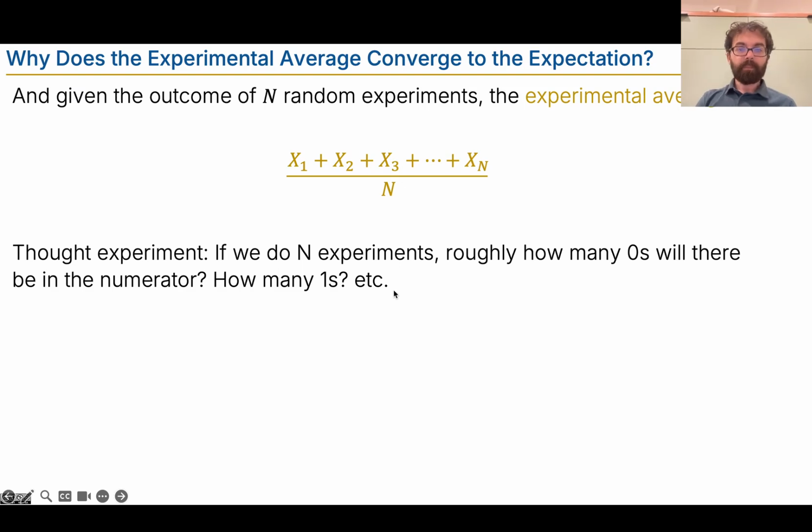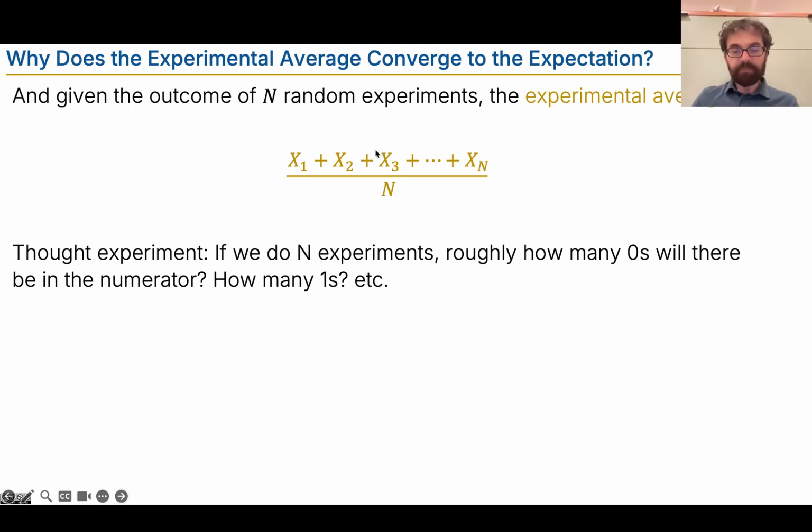Well, the thought experiment that I think helps us get there is to imagine if we did n experiments, so I don't know, 1,000,000, some big number n. Roughly how many zeros will there be in this numerator? Because some of these are 0, some of them are 1, some of them are 2s, whatever.